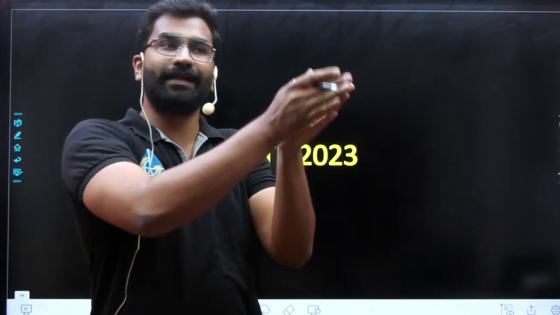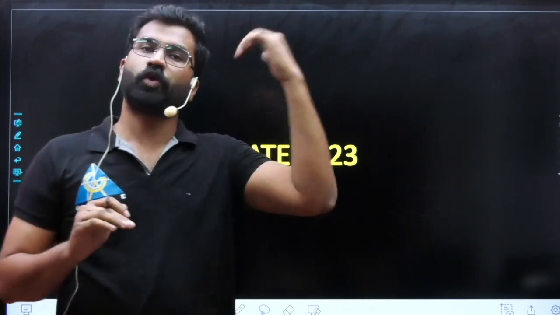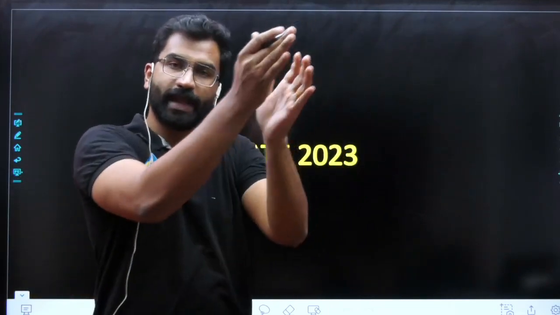A lot will depend upon the GATE 2022 results. Why am I saying this? Because you can also think logically: GATE 2015, the last paper set by IIT Kanpur, was the toughest. After that, if you see, the difficulty level decreased, because they also know it cannot be that tough, so they decreased the level.